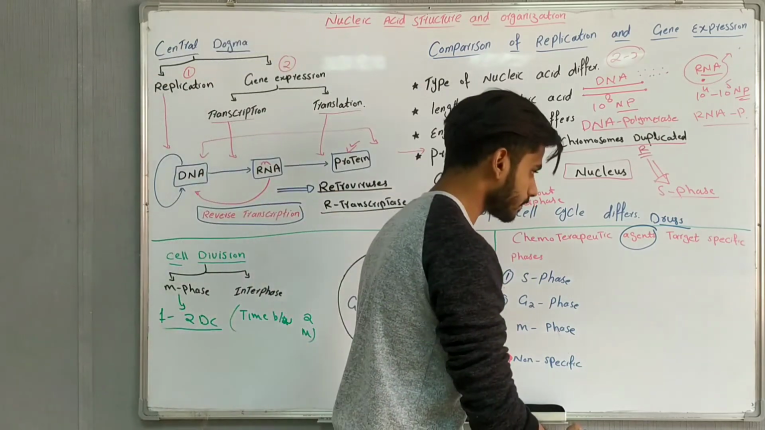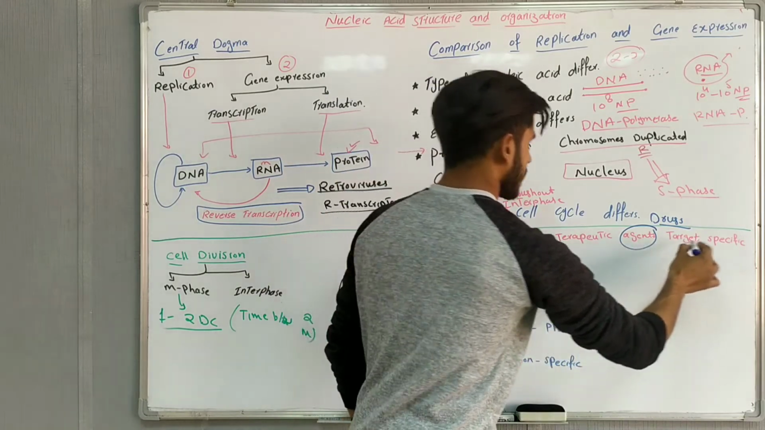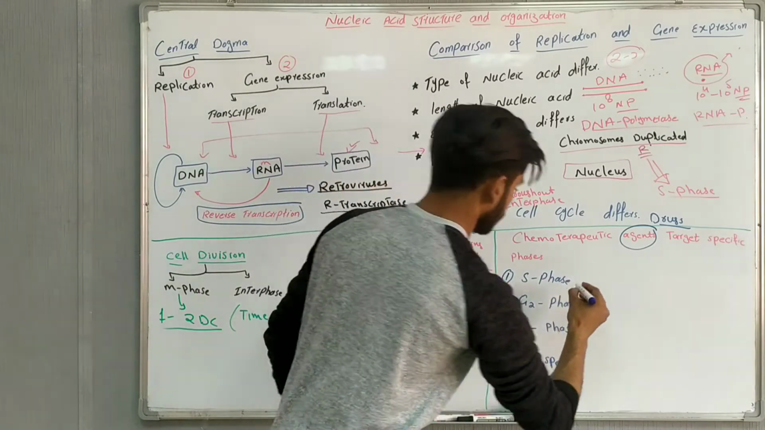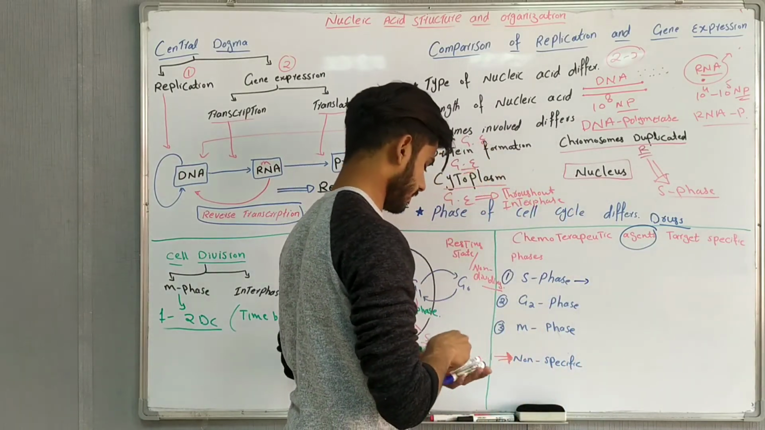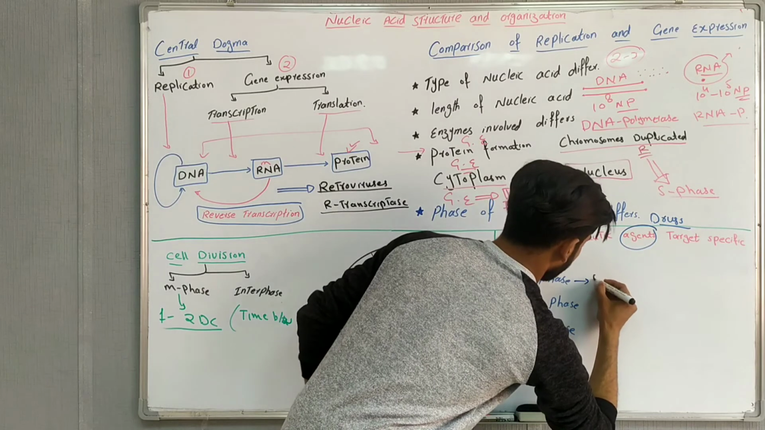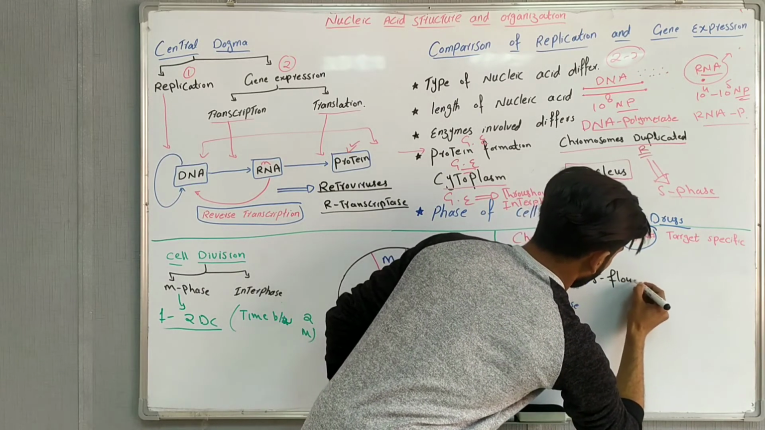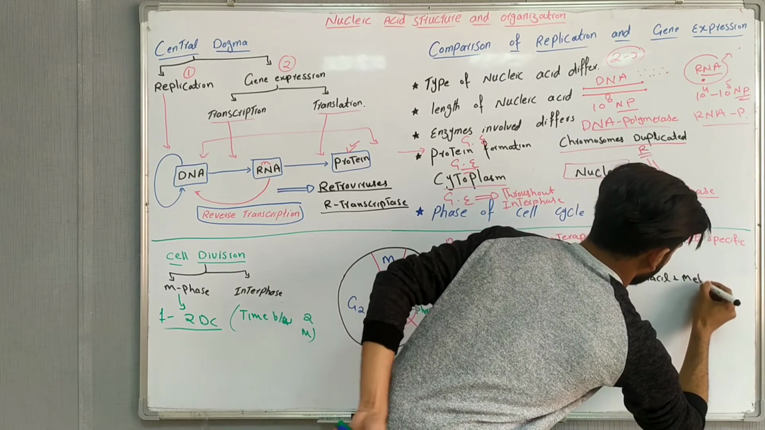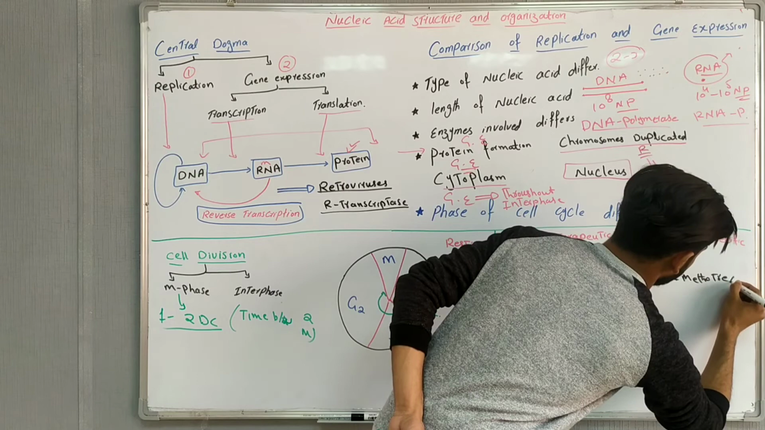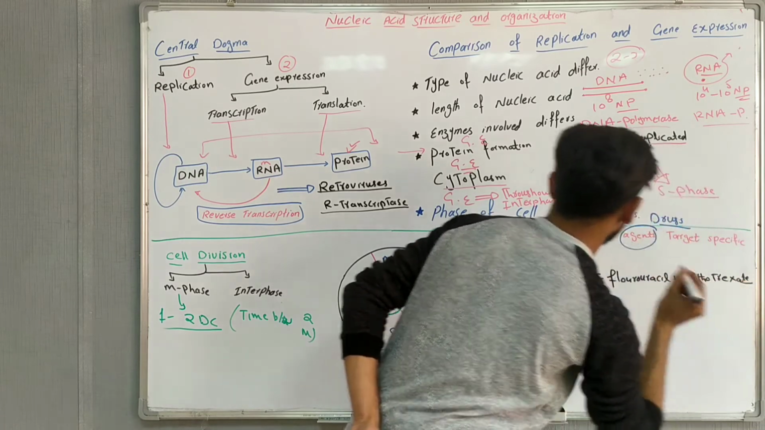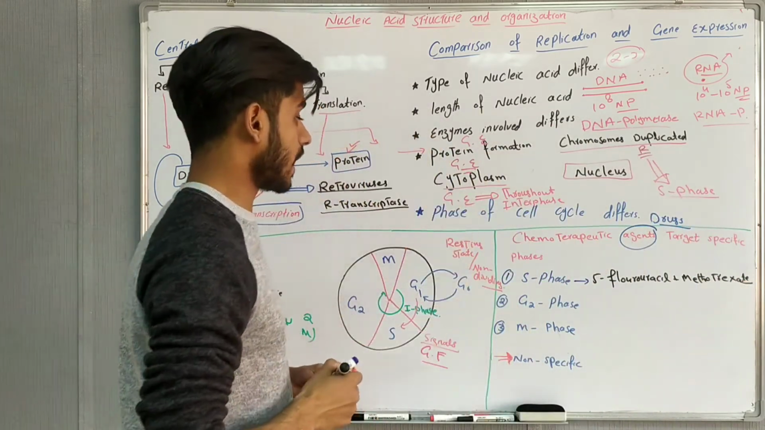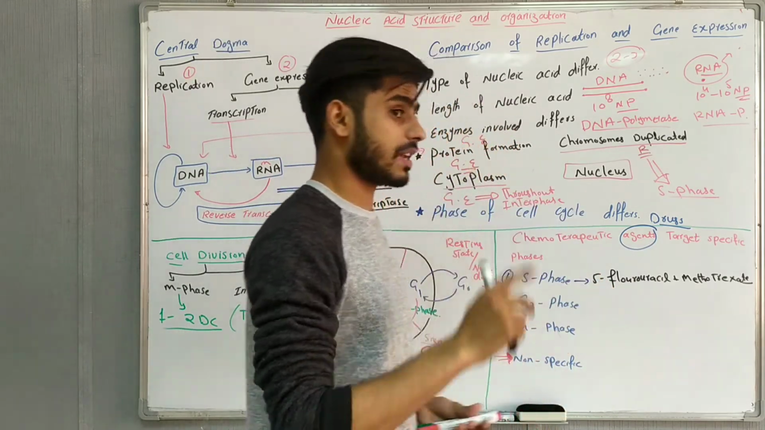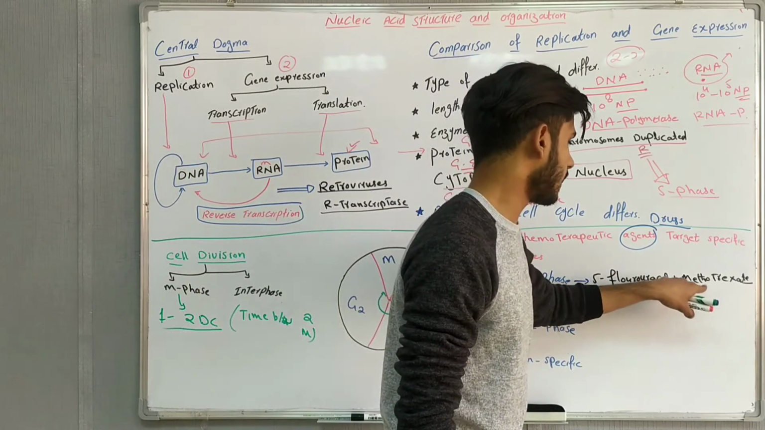Let's continue. Chemotherapeutic agents target specific phases. For the S phase, we have mostly 2 important drugs. The first one is 5-fluorouracil. It's important. And second is methotrexate. It's also an important drug. So what you need to remember is that for S phase specific blocking, we use 2 very important drugs, 5-fluorouracil and methotrexate.